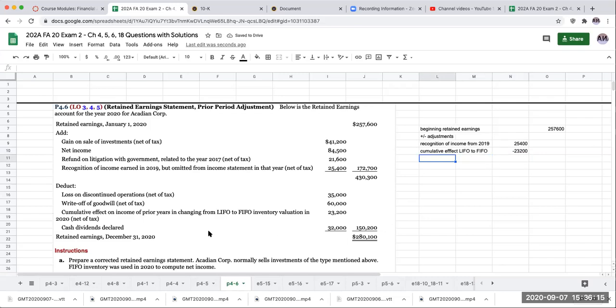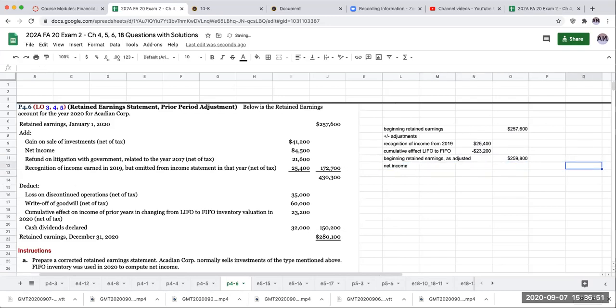And then we have over here dividends declared, that's fine. So we're going to have here my beginning retained earnings as adjusted, which will be 257,600 plus the recognition of the income plus the cumulative effect of that accounting principle shift. Okay. So over here, this is my beginning retained earnings as adjusted. Then I have to add in my net income.